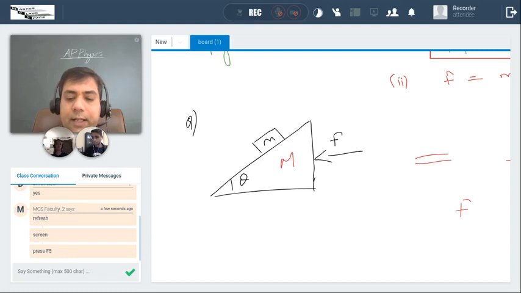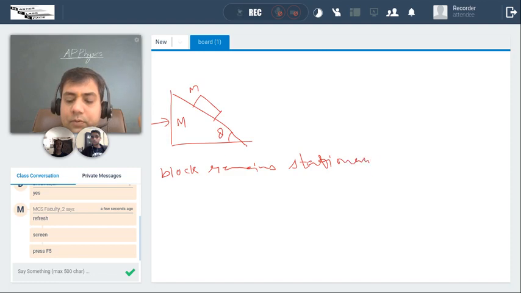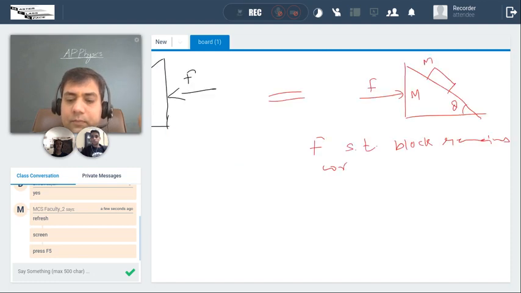You have to find F such that the block remains stationary with respect to the wedge.